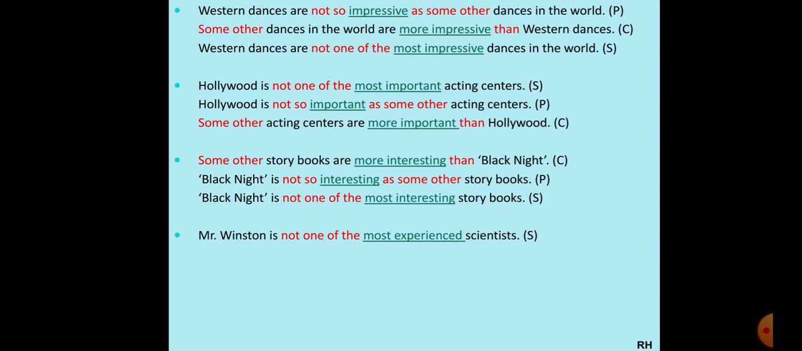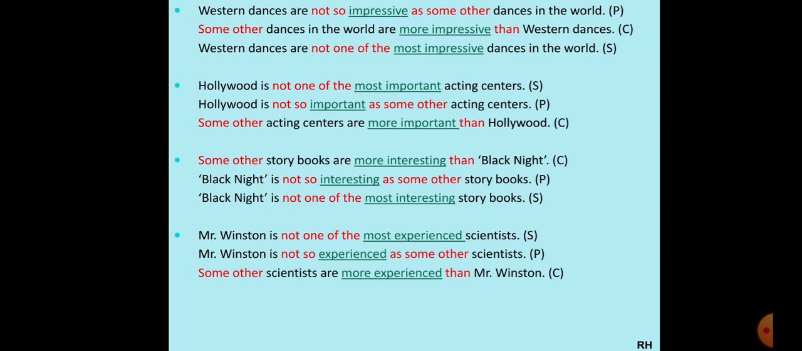Mr. Winston is not one of the most experienced scientists. Now here is not one of the most experienced, so this is your superlative sentence. When you change it into positive, Mr. Winston will come in the beginning as it is in the superlative. So Mr. Winston is not so. Most experienced will become experienced as some other scientists. Great.